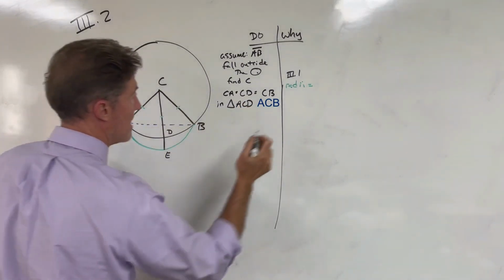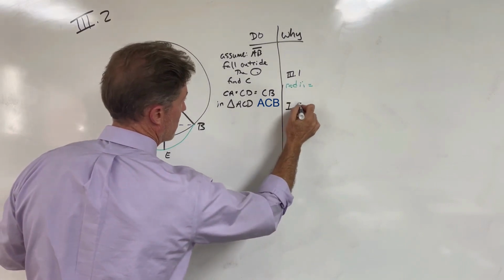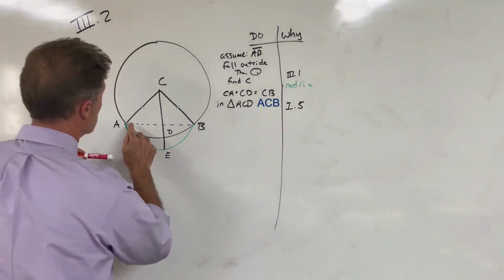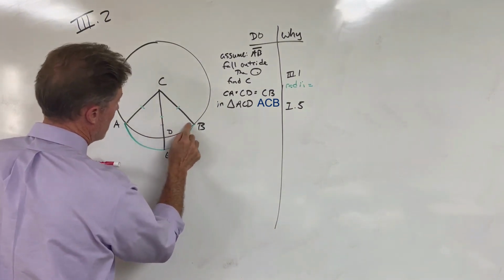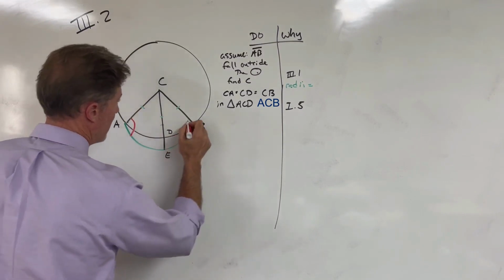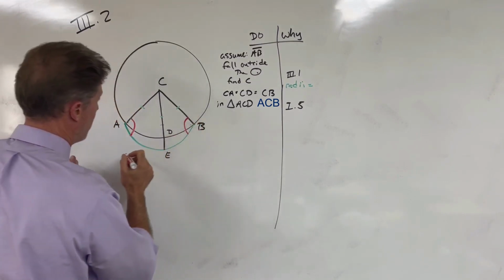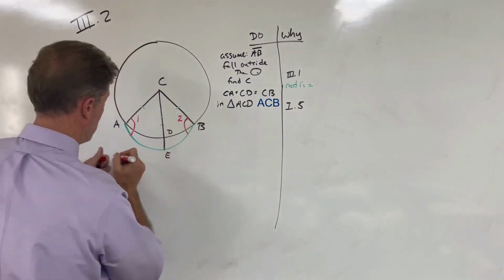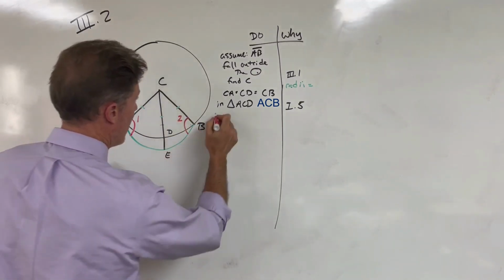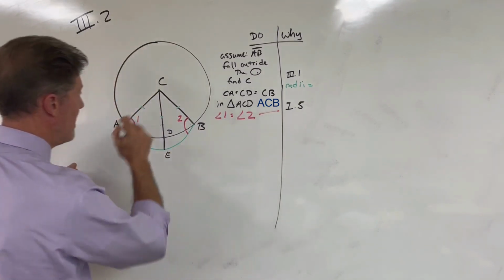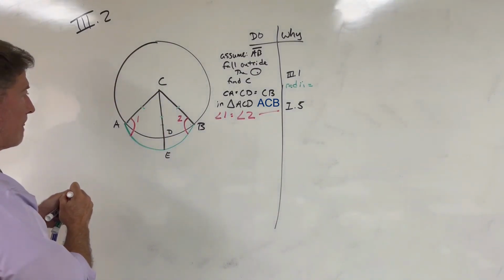And we know in an isosceles triangle, according to Prop 5, Book 1, that the base angles of an isosceles triangle are equal. So we know that this angle here is equal to this base angle here. So let's call this angle 1, and we'll call this angle 2. So angle 1 is equal to angle 2, base angles of our triangle ABC.